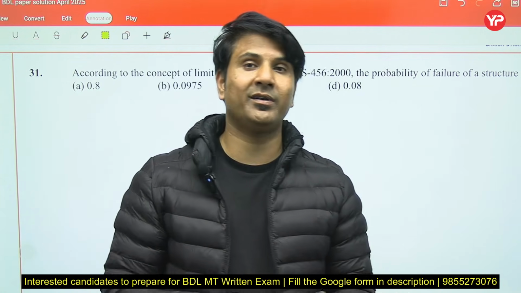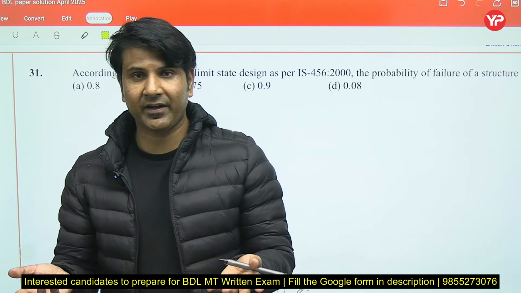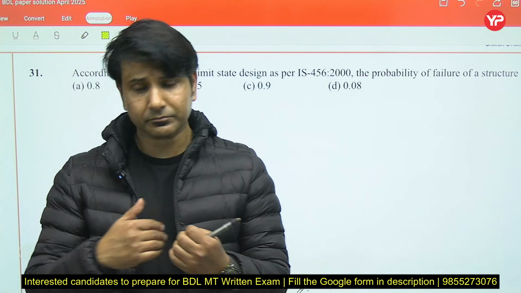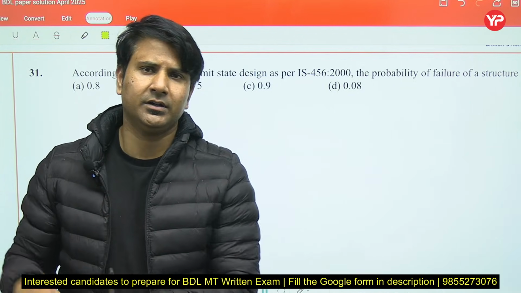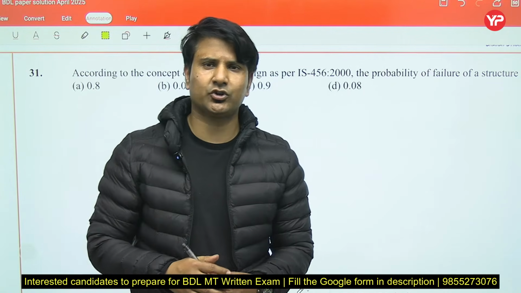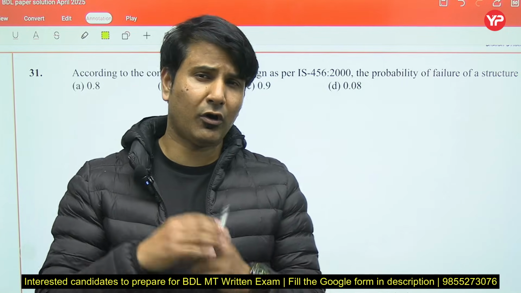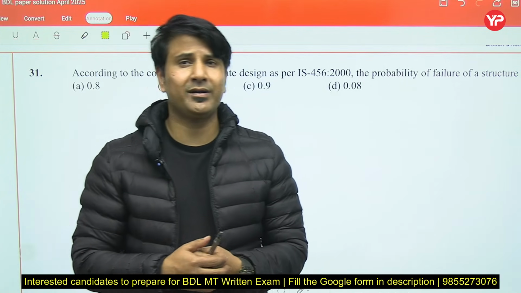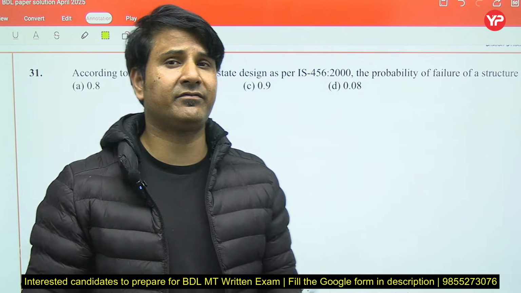It means the probability of passing will be 95%, that it will perform satisfactorily 95% of the time when we use that particular material in a structure. And for load as well, the design load always considers that the probability of exceeding that particular load is 5%. So 5 plus 5, 10%.